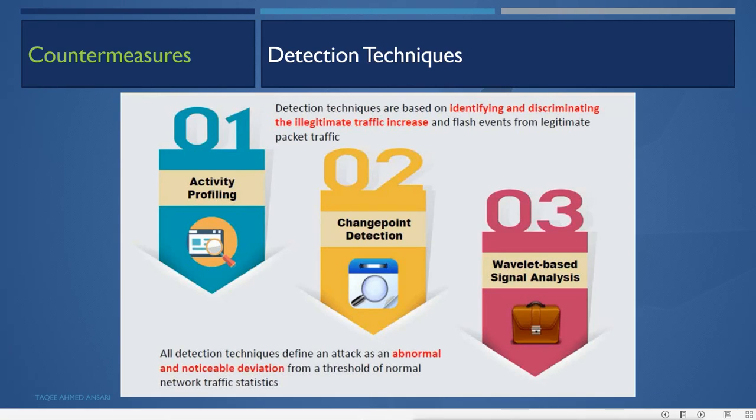Also, it can be done for hacktivism. Hacktivism is doing it for a political agenda, like if you want to teach somebody a political lesson, or you want to convince someone of your thoughts, they can do this denial of service attack on them. And also this denial of service attack is used by the attacker to do the redirection.